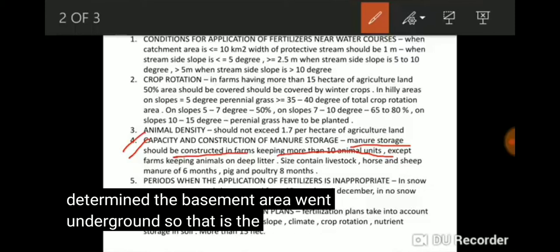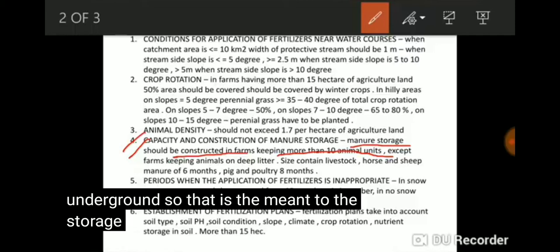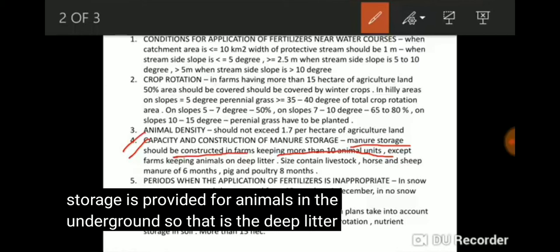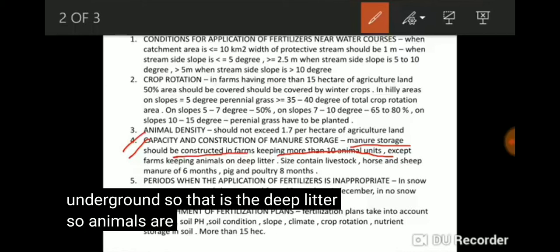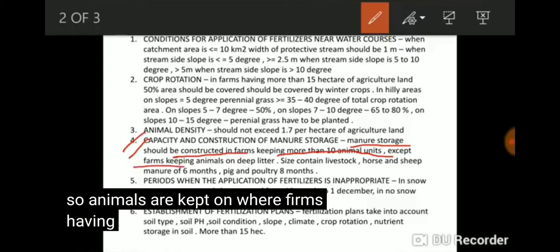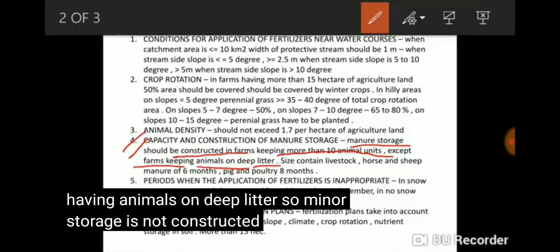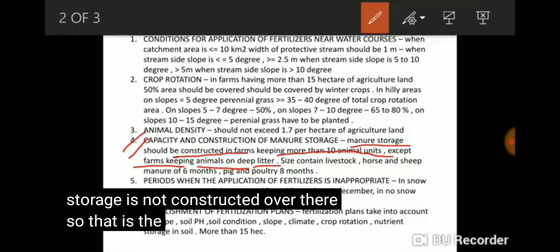The storage is provided for animals in the underground. So that is the deep litter. On farms having animals on deep litter, manure storage is not constructed. So that is the exception.